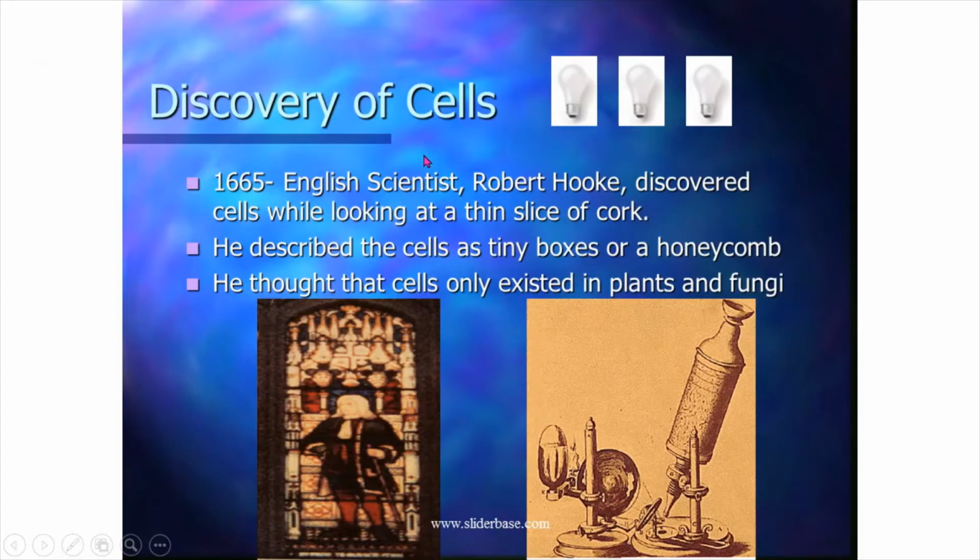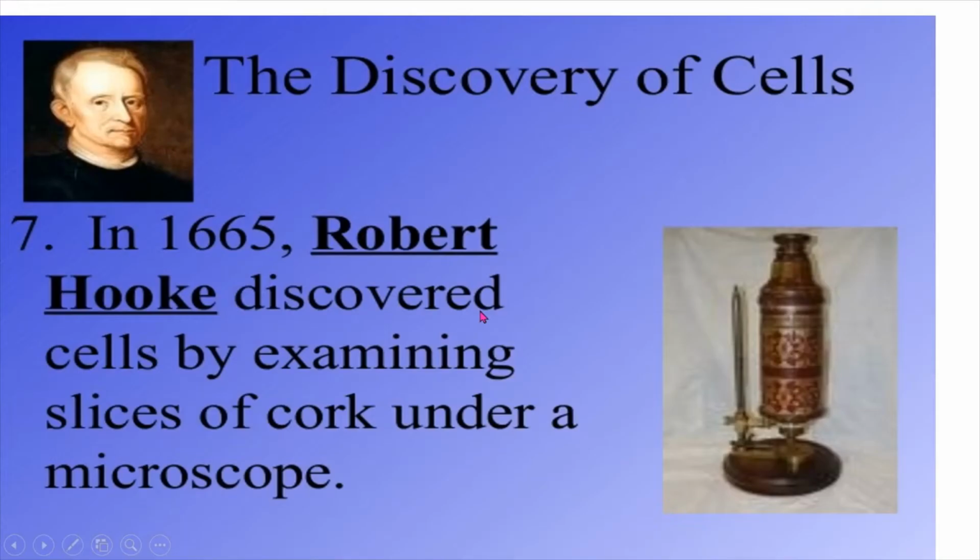So that's why in 1665 the English scientist Robert Hooke discovered cells while looking at a thin slice of cork, that is wooden bark. He said that the cells are like tiny boxes or a honeycomb. He thought that cells only exist in plants and fungi, and he observed them in a slice of cork. This is a real image of that microscope.